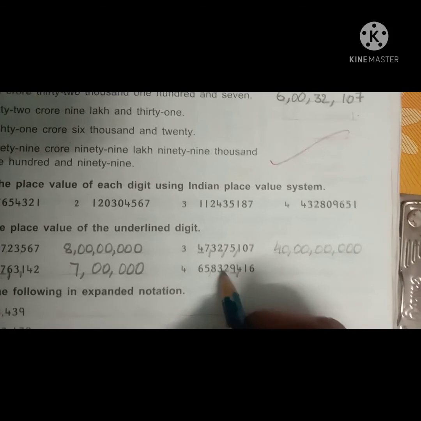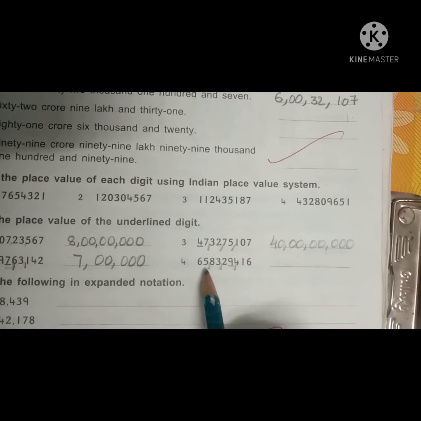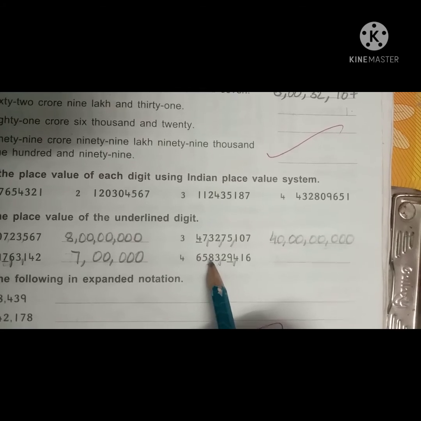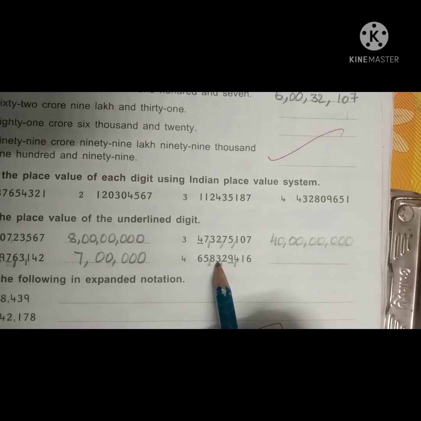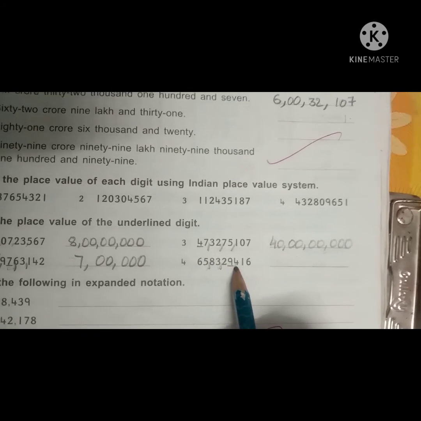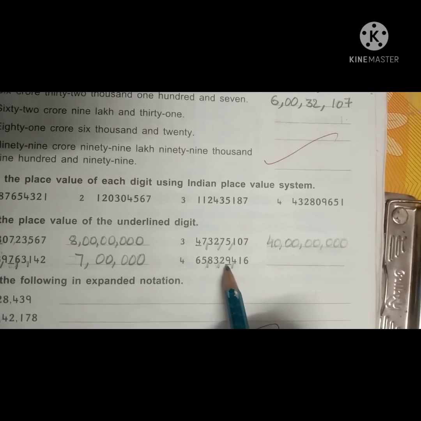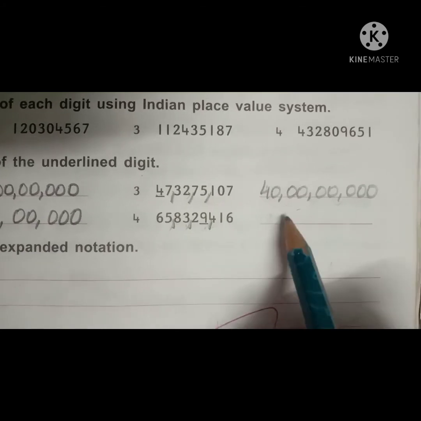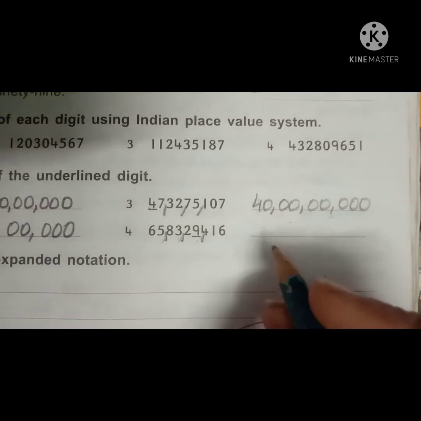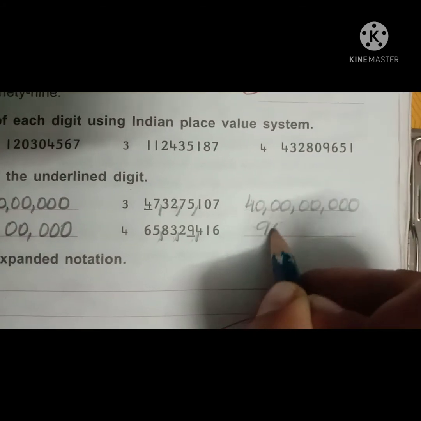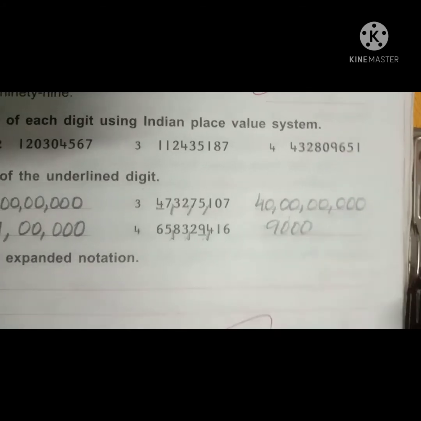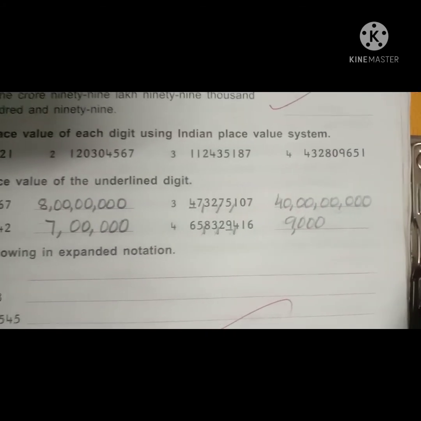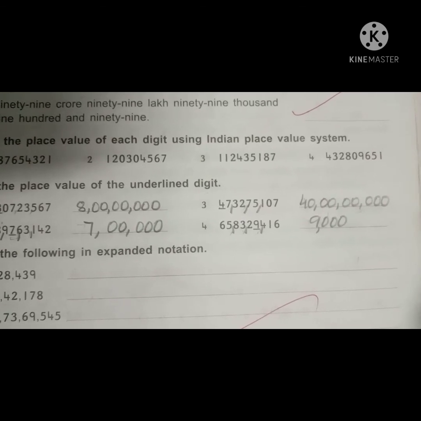And next keep the underlines. Now see here children, what is this total number? 45 crores 83 lakhs 29,416. Underline is there, 9 is there now. Here underline is there, 9. So what is the number here? 9,000. Okay children, are you following Nana?